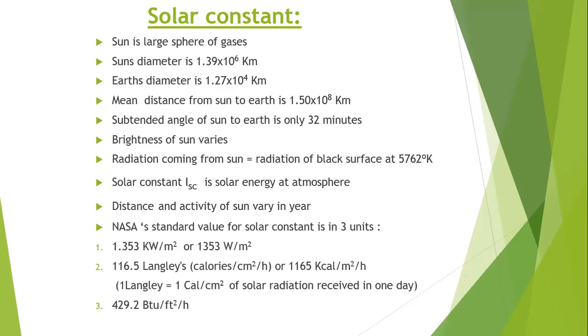As we see the sun from the earth, the radiation coming from the sun is equal to the radiation coming from a black surface. The radiations of both surfaces can be equal at 5762 degrees kelvin. Okay, the next term is the solar constant. It is denoted by ISC. It is the solar energy at the atmosphere, the rate at which the